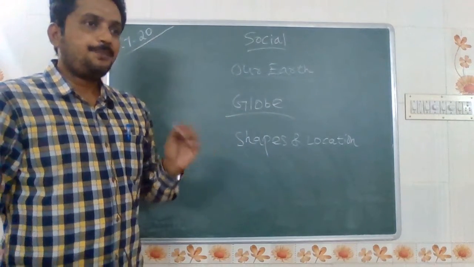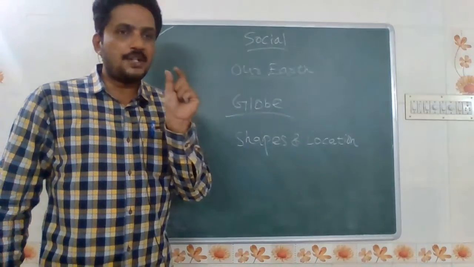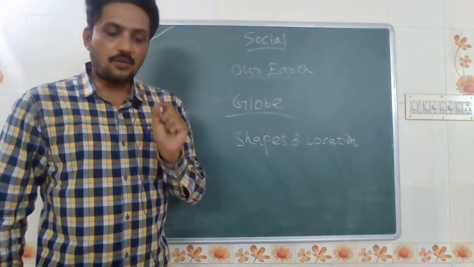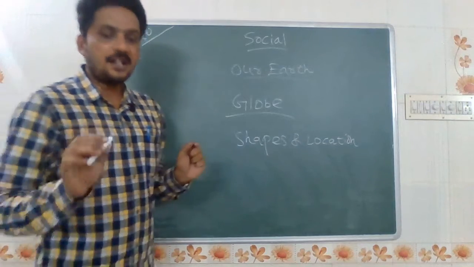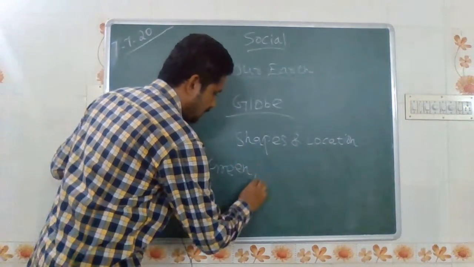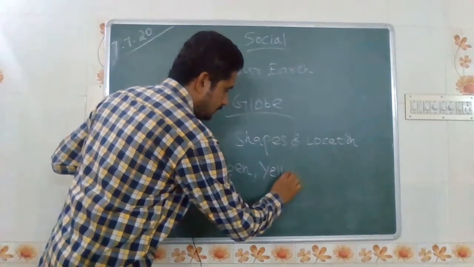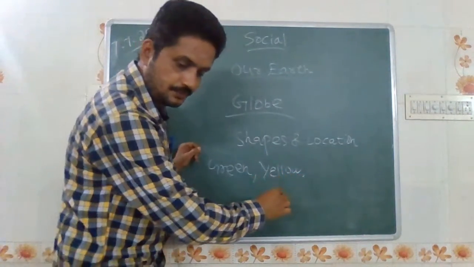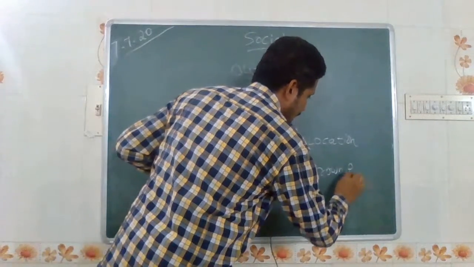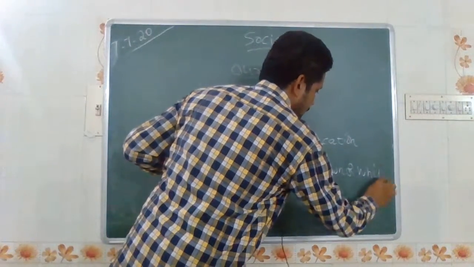Particularly in the globe, they have given some particular colors. What is the use of those colors? What are the colors? First we can read: green, yellow, brown, and white.